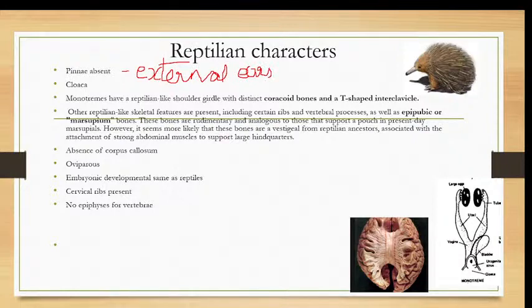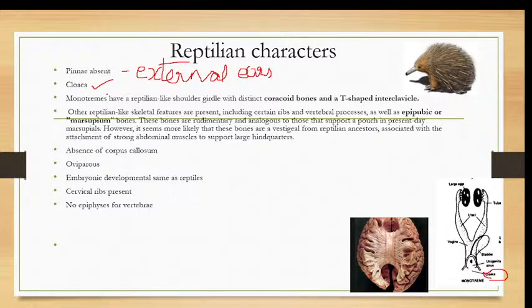External ears or pinnae are absent. This is a reptilian character. Then there is the presence of a cloaca. Here you can see the cloaca in this picture. Cloaca is a common opening for the genital as well as the excretory purposes. That's the cloaca in the case of reptiles.